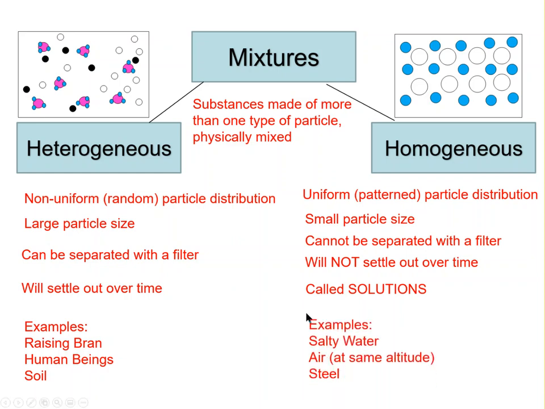So different types of homogeneous mixtures: salty water. Again, if you put salt in water and stir it and look at it, it looks the same everywhere. Salt will not settle on the bottom of the container. It dissolves and stays dissolved. Air is a mixture of different gases. Air to me looks the same everywhere. And steel. Steel is an interesting example. Steel is actually a mixture of iron and carbon.